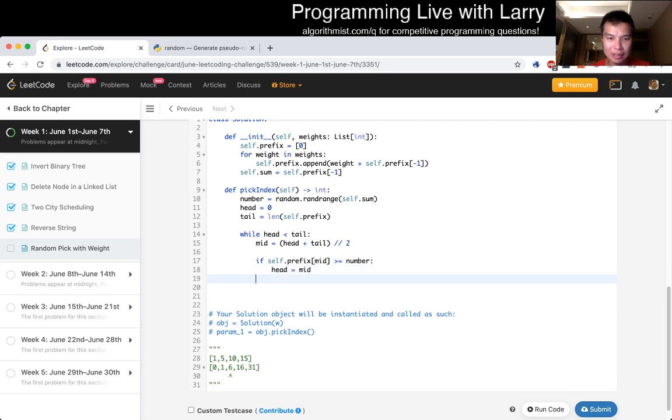Else, let's say, given another one, let's say we're here, and this is bigger, well, then we know that it cannot be 16, and we want it to the left. So now we want the tail to be mid.